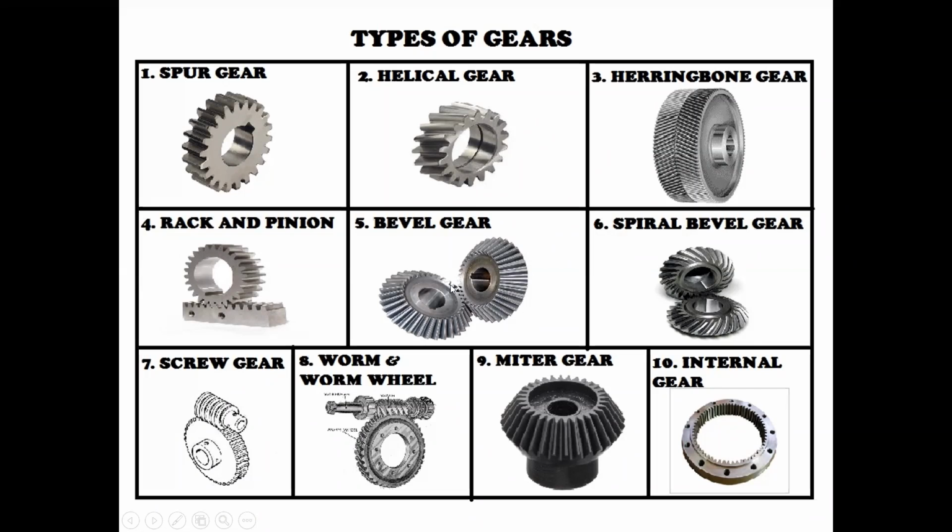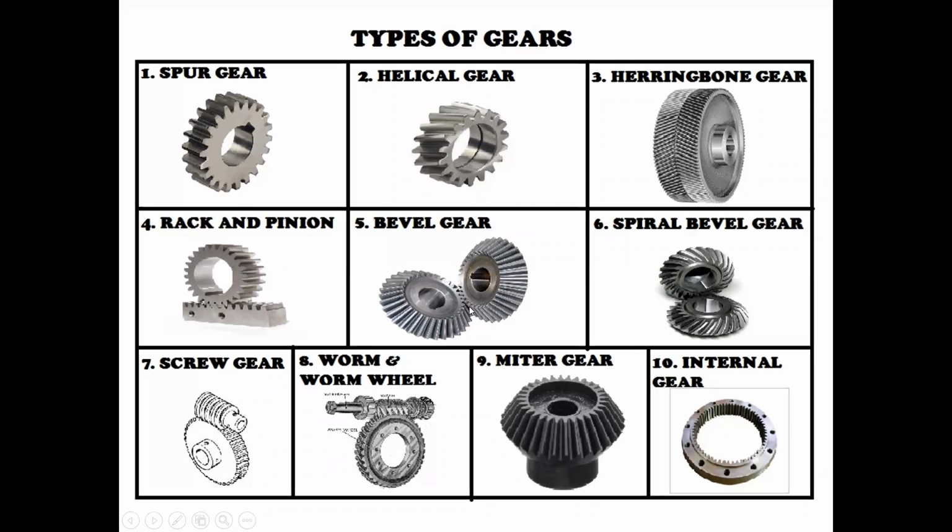This is the contacting, and this type of contacting is called meshing. So that is the external. One wheel meshes with another wheel; the driving wheel is meshed with the driven wheel.